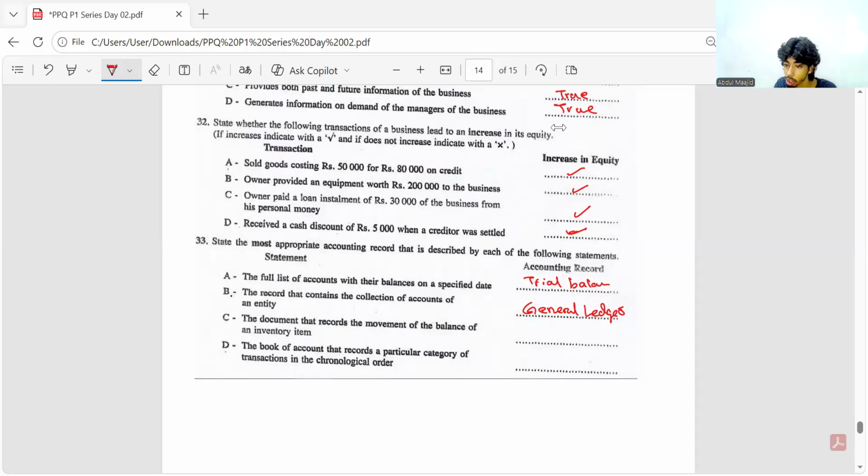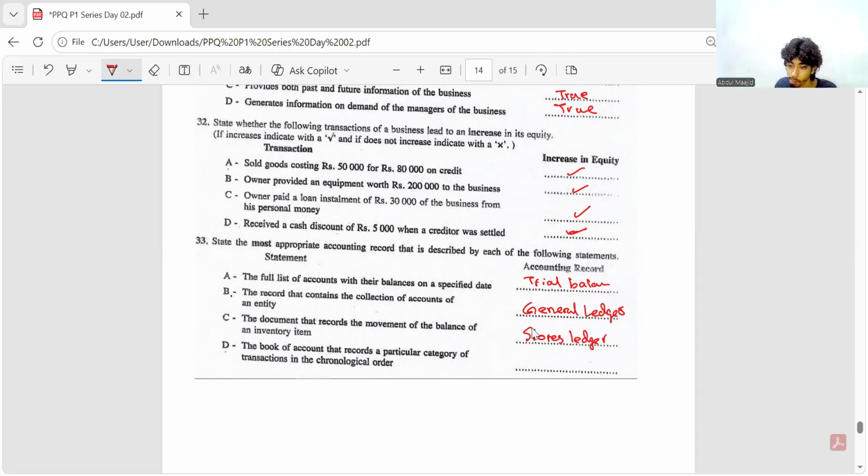C. The document that records the movement of the balance of an inventory item. The movement of inventory means when you get the inventory, you add. When you issue the inventory, you deduct. It is stores ledger, right? So, my students in LKS2 we studied stores ledger, where we purchase the inventory, we record. When issuing inventory, we deduct it and find the balance at each point. That is stores ledger. It shows the movement in the balance of inventory.